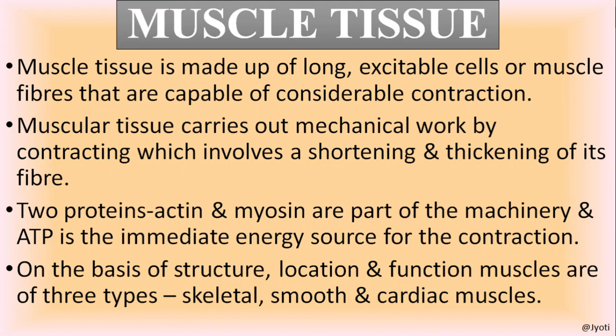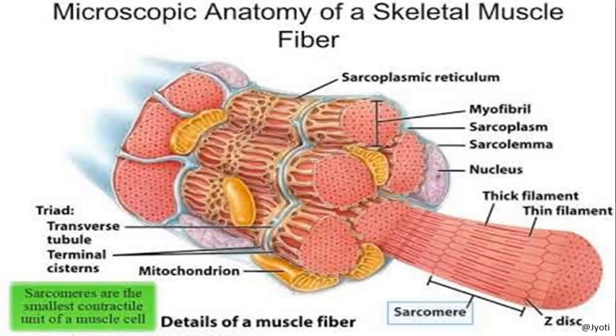So what is the composition of muscle? Actin and myosin protein, which are highly contractile proteins, and besides that a large amount of mitochondria are present in the muscle cell. As we go ahead, we will discuss that, which releases ATP, and that ATP helps in contraction of the muscle. Now, on the basis of structure, location and function, muscles are of three types: skeletal muscle, smooth muscle and cardiac muscle.